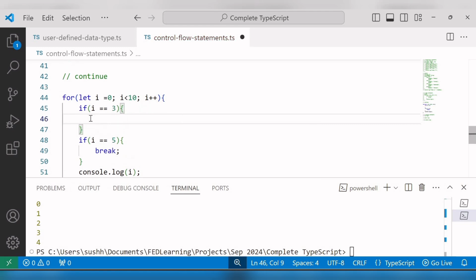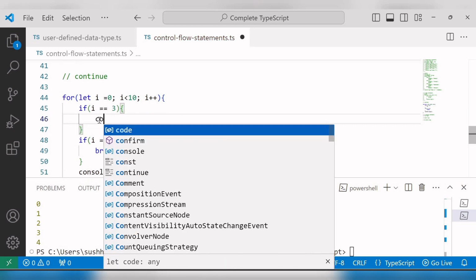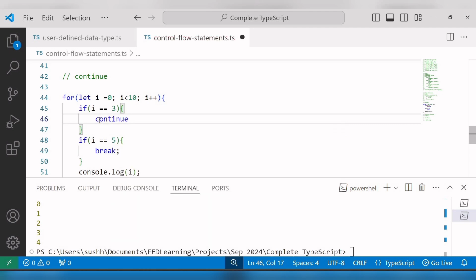Then inside this if block, I can write the continue statement like the break statement. And this continue statement will help us skip the iteration when the value of I is 3, because the continue statement is used within loops to skip the rest of the current iteration and move on to the next one. Okay, I'll save these changes and rerun this file.